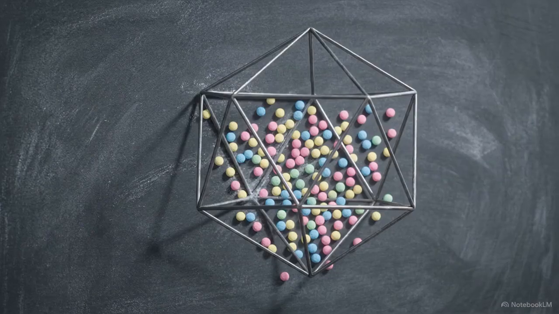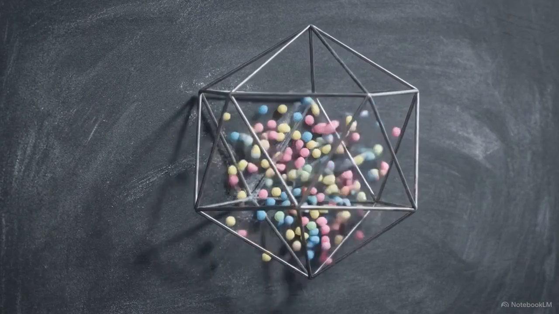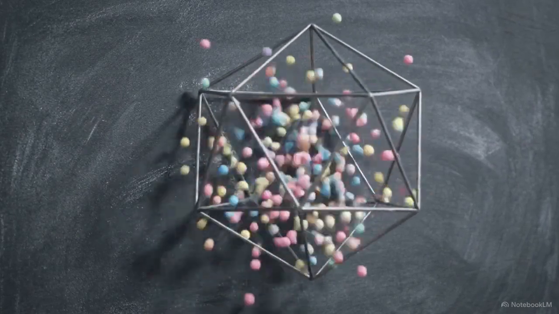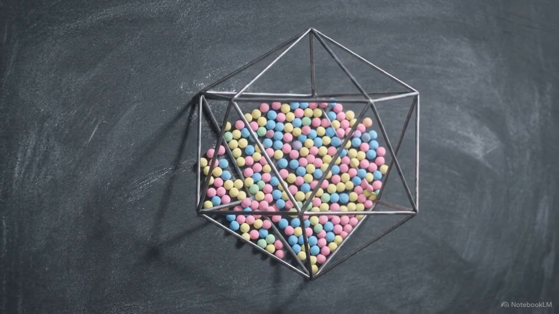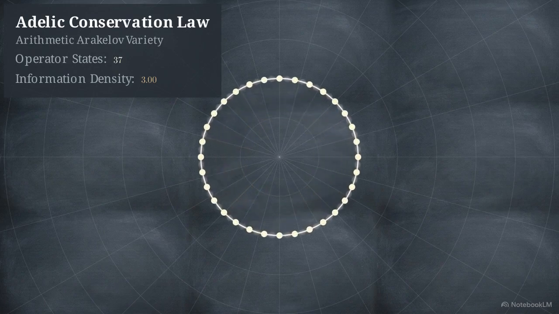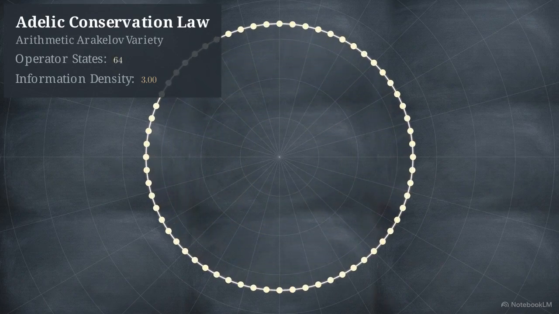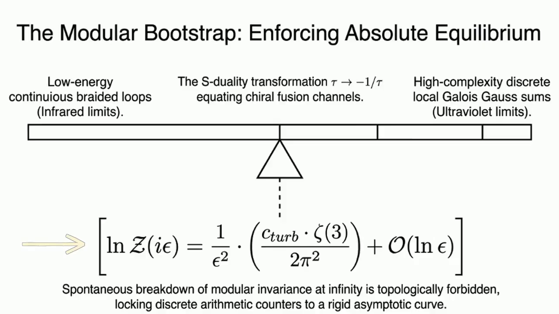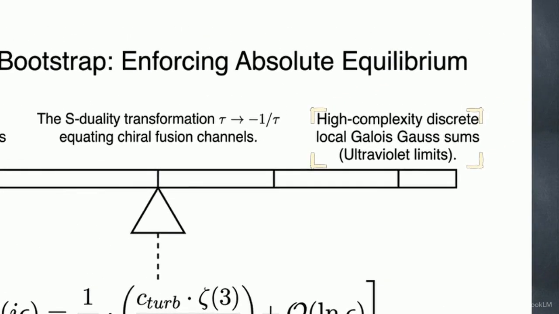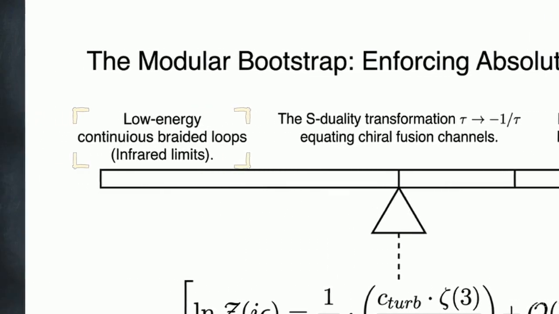Because the global functional equation acts as a rigid conservation law, it forces non-deterministic search to consume an exponentially growing number of operator states. This ensures that the information density of the variety remains consistent across the Adel ring. Now we must map these discrete p-adic counters back to the continuous real numbers to define the limit of the algorithm's runtime. This scale illustrates the modular bootstrap. The equation beneath it equates the high-complexity discrete Galois sums at the p-adic places with the continuous loops of the real world, maintaining absolute equilibrium.